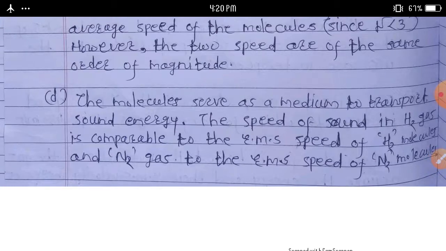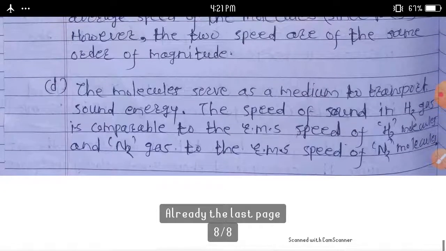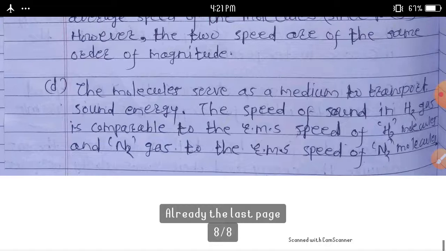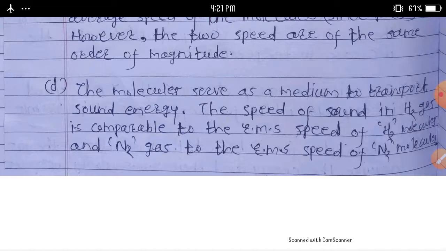The speed of sound in H2 gas is comparable to the RMS speed of H2 molecules, and in N2 gas to the RMS speed of the N2 molecules. In this way, we complete this point. Question asked on this topic: comment on the relation between speed of sound in a gas and the RMS speed of the gas molecule.